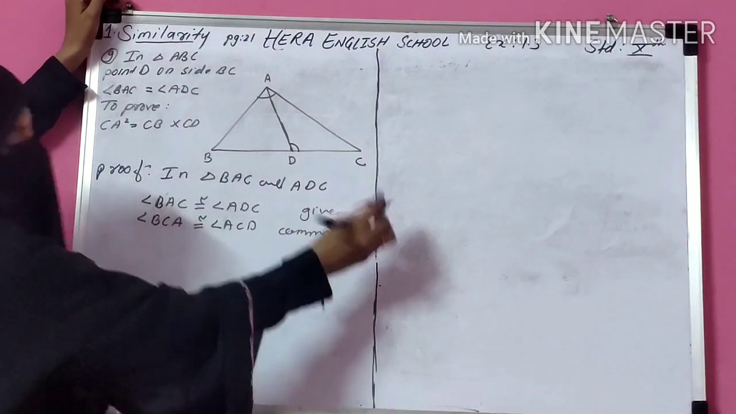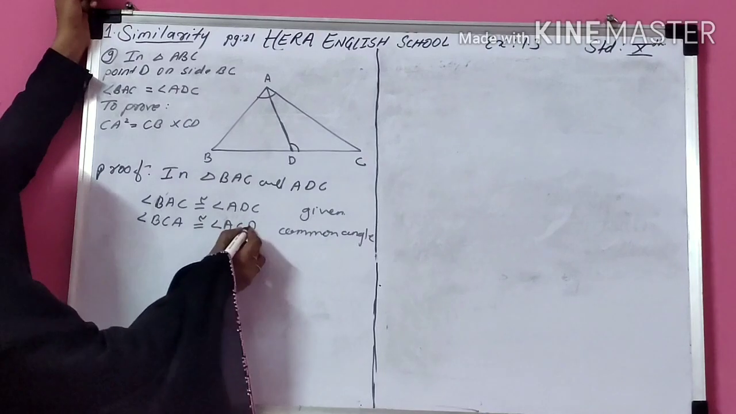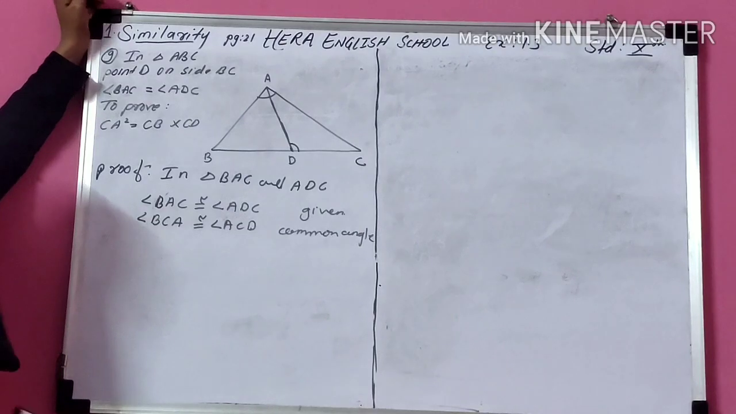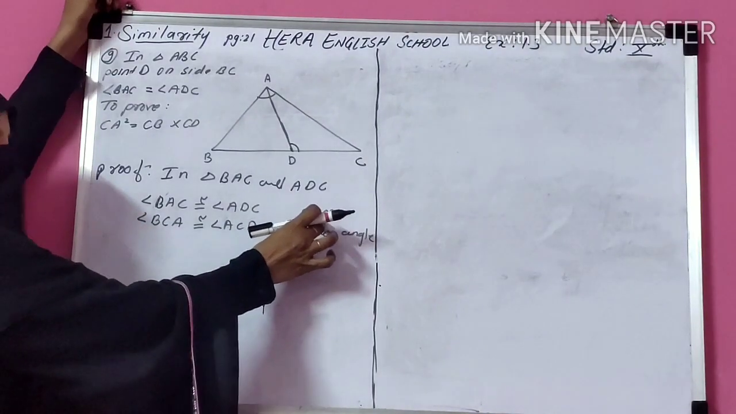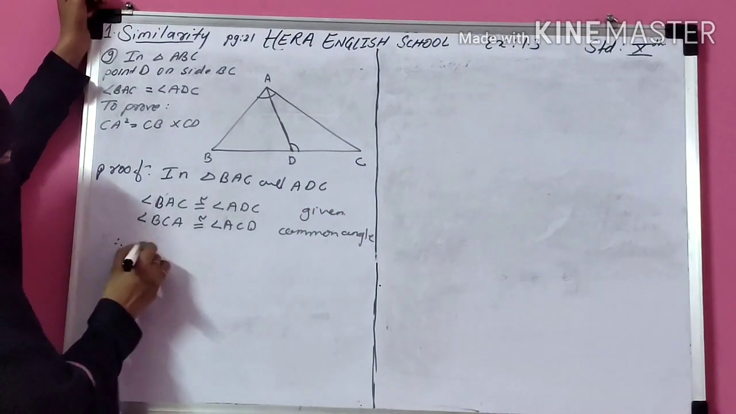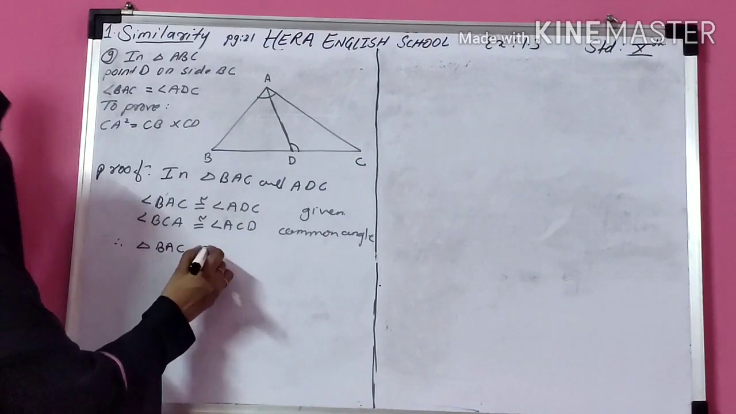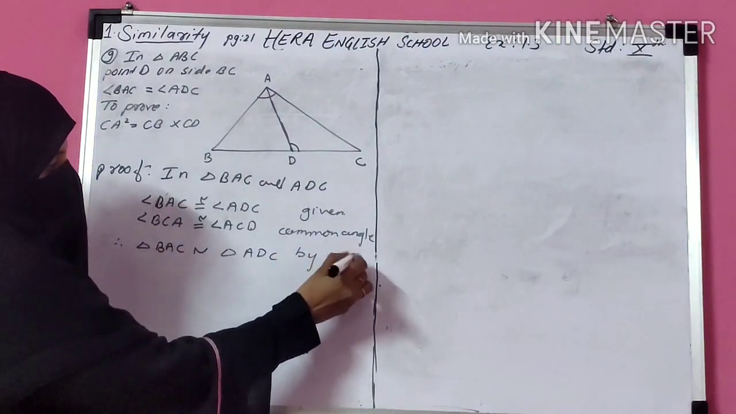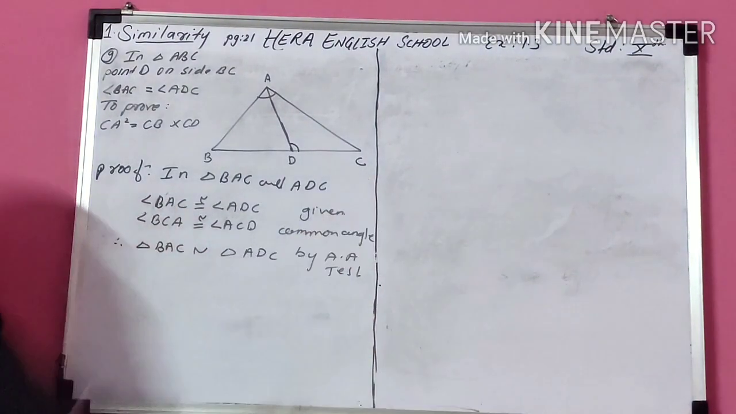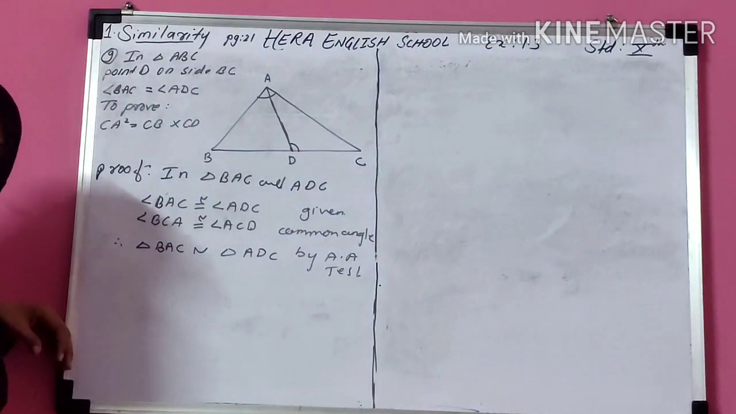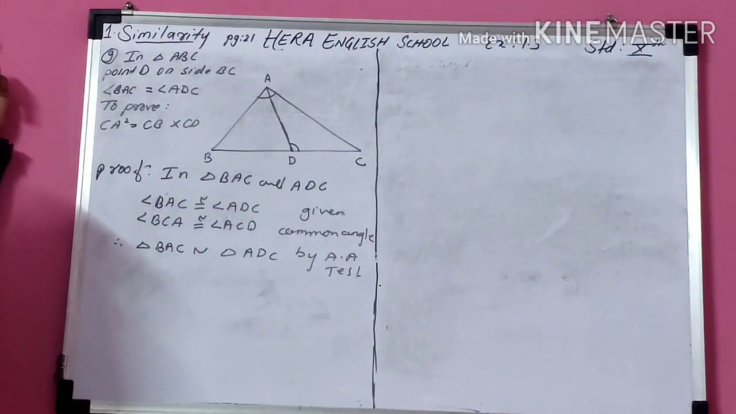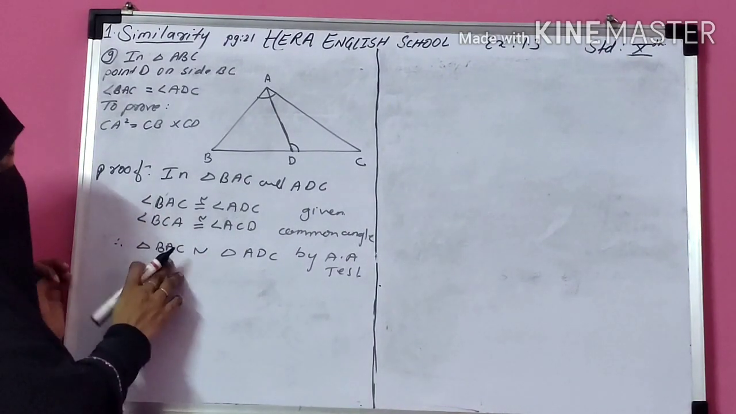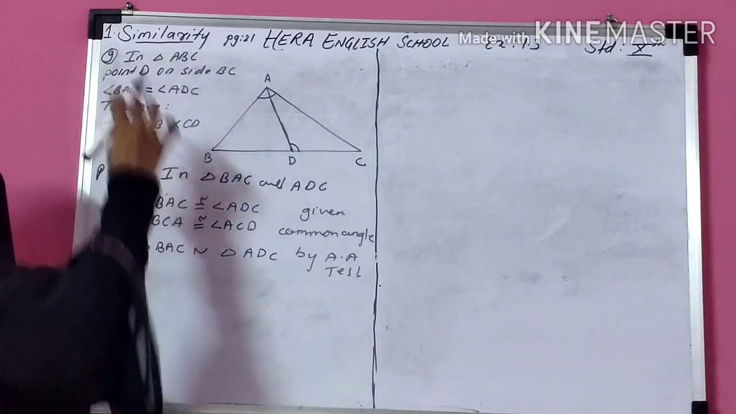You know the middle letter represents the angle. So if I have to show angle C congruent, you have to shift it to the middle position. So one angle is given to you congruent, one is a common angle. Therefore triangle BAC is similar to triangle ADC by AA test. By AA test of similarity, these two triangles are similar. Now if the triangles are similar, then as we discussed before, corresponding sides are in proportion.